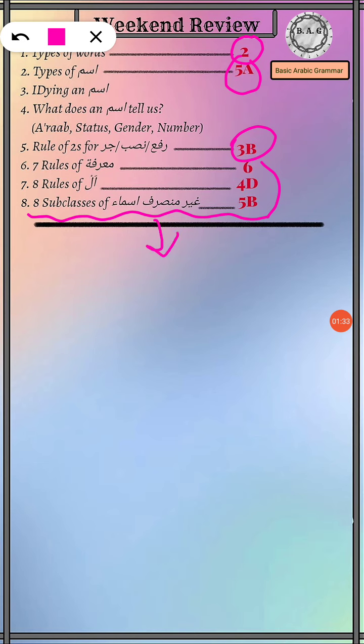Technically, the majority of the asma that you're going to find in the ghair munsarif group are going to be the names of some specific places, of some specific cities or countries, and then there are going to be some specific names. That's what we're going to enumerate here. If you want an enumeration for these 8 subclasses, you're always welcome to watch lesson 5b, where I had enumerated and explained all of them. But briefly, we can say that there are 8 scenarios.